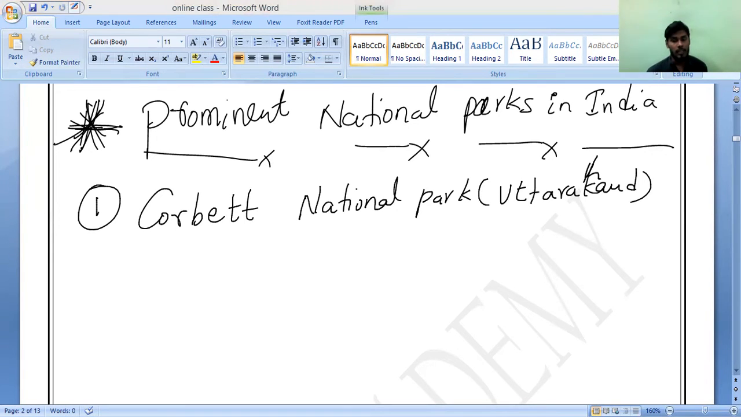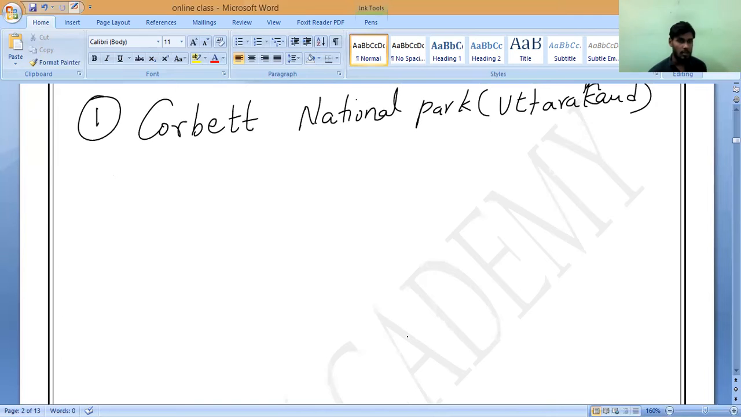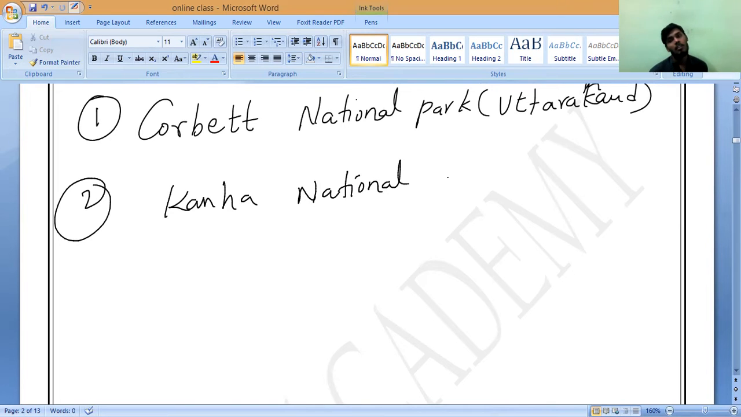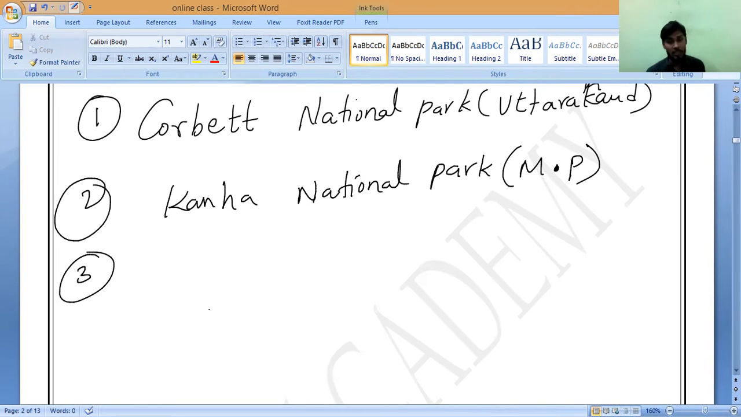Kanha National Park. Already we have studied it in the biosphere reserve. Kanha National Park is the one park present in the Pachmarhi Biosphere Reserve. Kanha National Park, Madhya Pradesh.